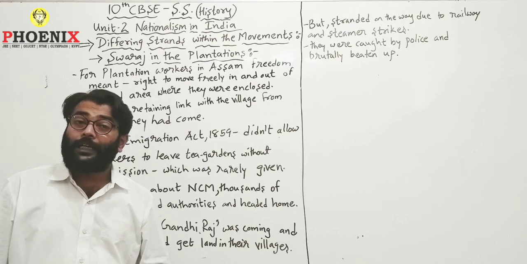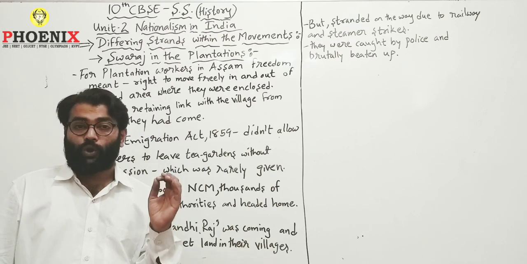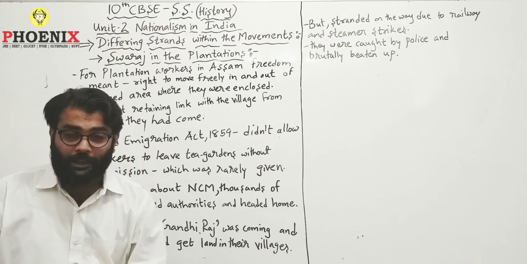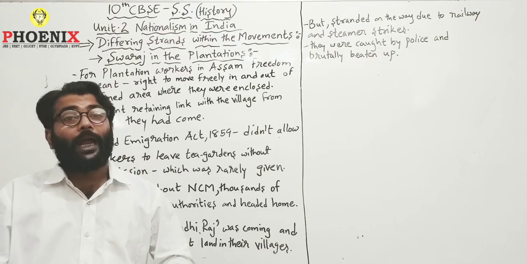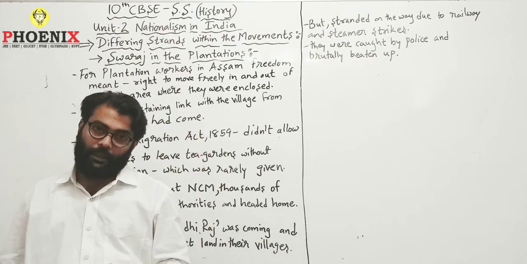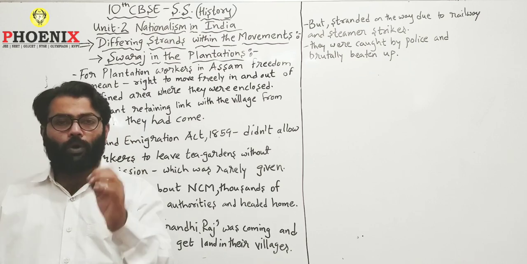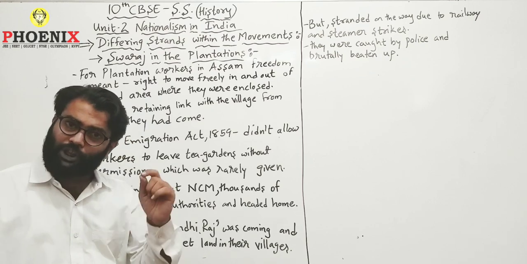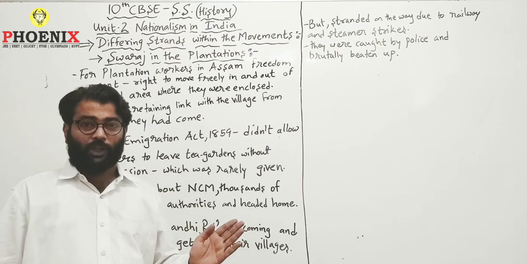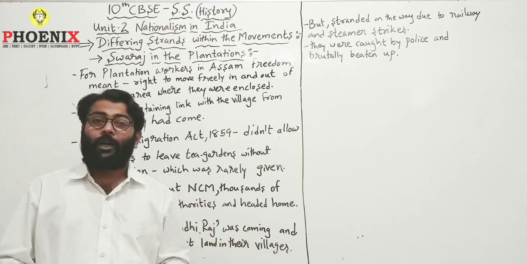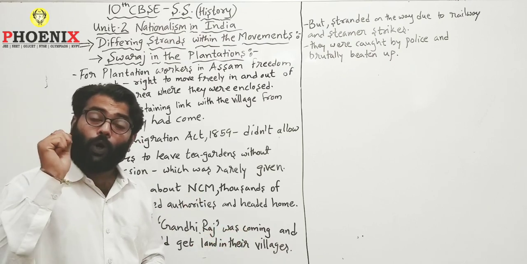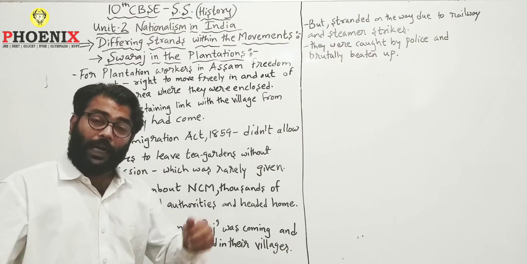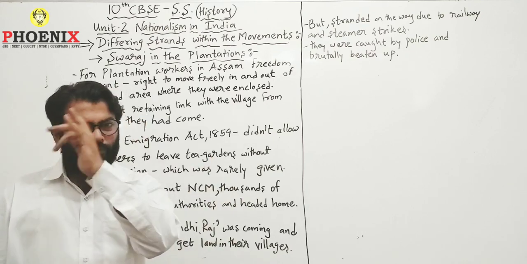Here, it again didn't mean freedom. Swaraj didn't mean, for plantation workers of Assam, the freedom of the entire country. So let us try to understand the pathetic, miserable condition of the plantation workers of Assam. How did they demand relaxation? What was their definition of Swaraj, and did they achieve it or not?